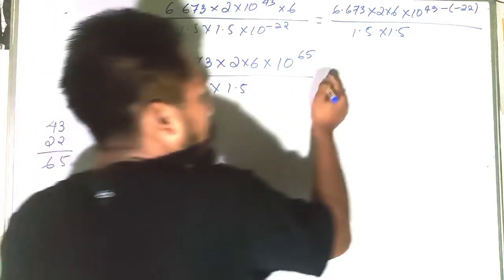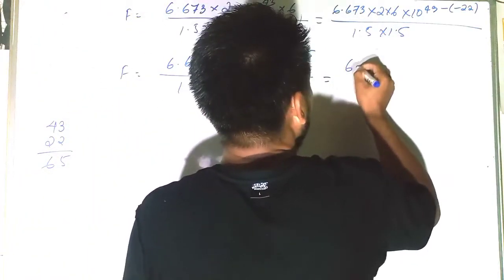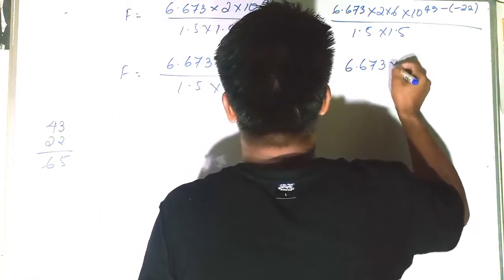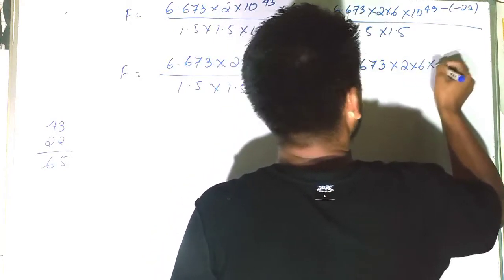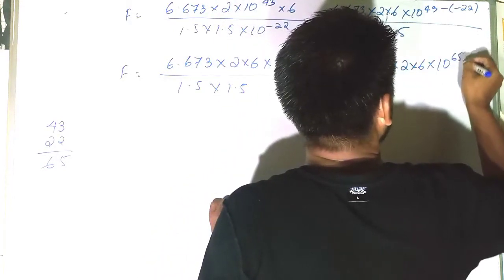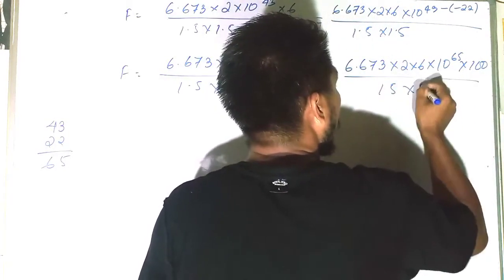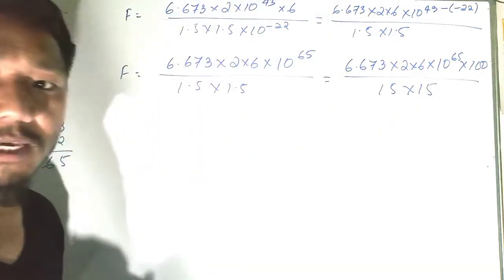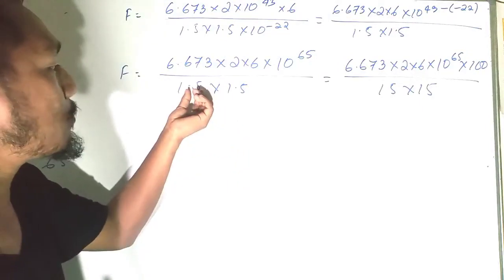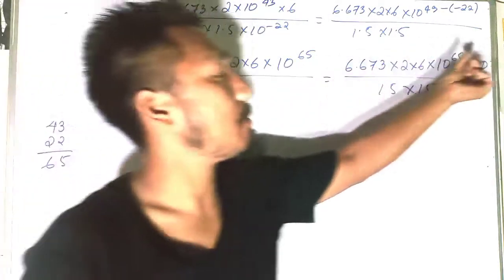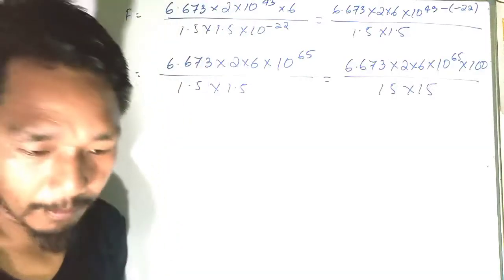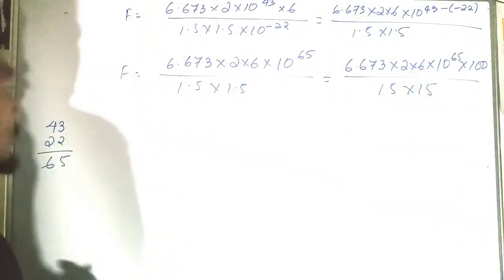If I want to remove the decimal point, I have to multiply by 100, that is 10 to the power 65 into 100. Down here it becomes 15 and 15. The point, if I want to remove it, is 2 places, so I have to multiply by 100 here.